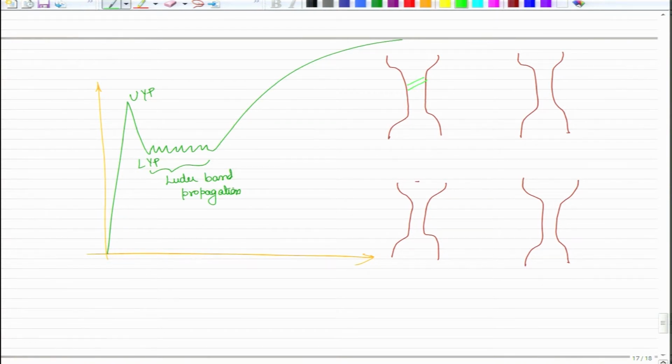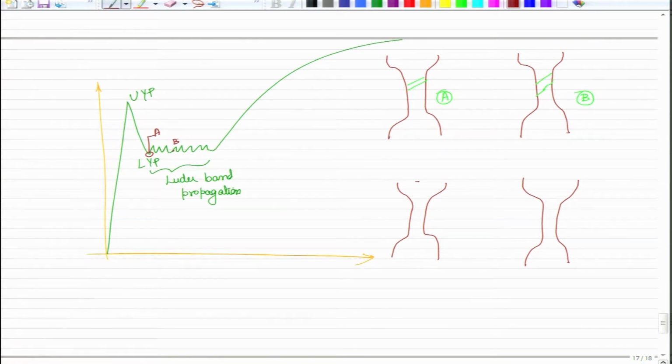Where is it? This is at point A. When you keep propagating, you may have now extended the Luder band to something like this. So, this may be point B, this is A. So, this B point may be somewhere over here,